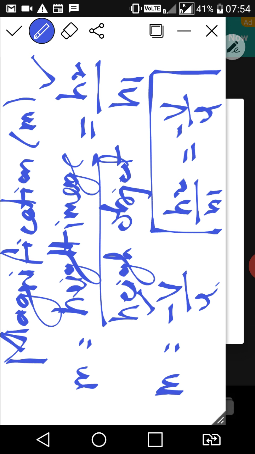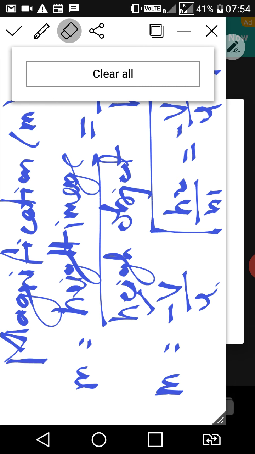So these are the two formulas we have to remember to get the solutions for both concave mirror as well as convex mirror. Now we will see the new, very important point, that is sign convention.